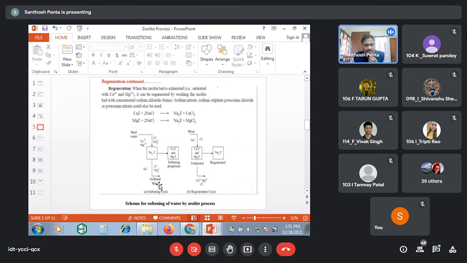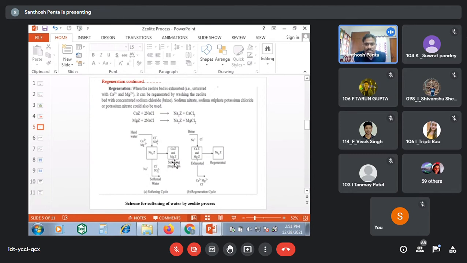So in the resultant soft water, sodium ions are there, and the anions are there. If calcium chloride is there, chloride may be there in the resultant water. If calcium sulfate is there, sulfates are there, but they do not contribute any hardness. Now calcium zeolites and magnesium zeolites are there.